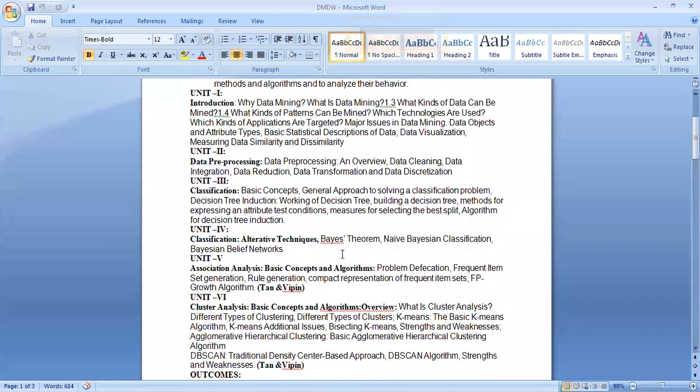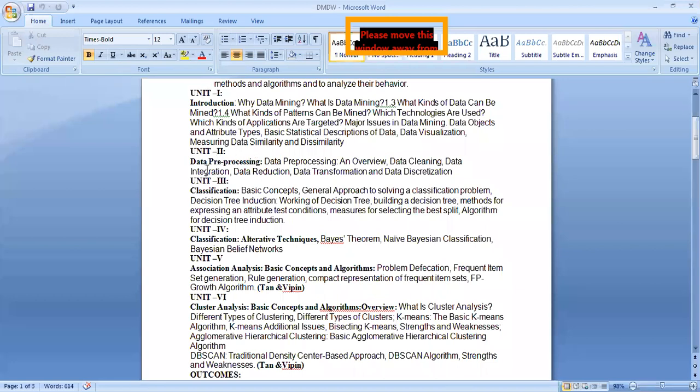In the first unit, we covered the basics of data mining: what the technologies are, what type of patterns, what the applications are, and what type of attributes and data objects there are. These concepts you completed in the first unit.